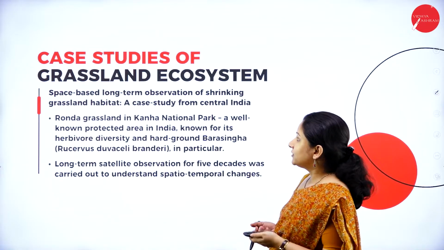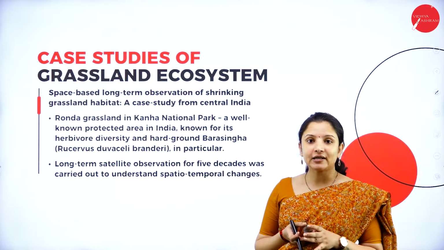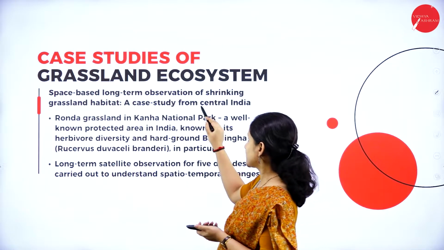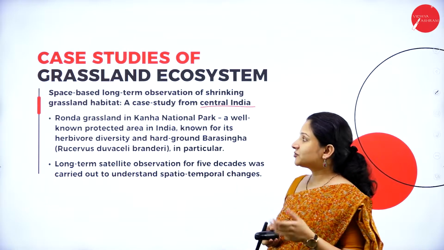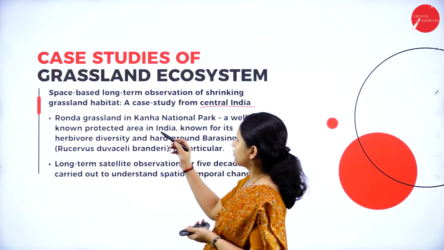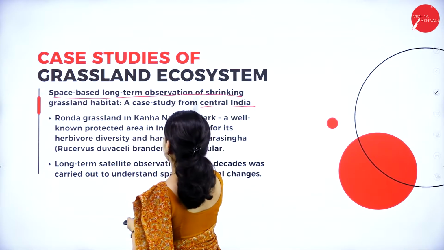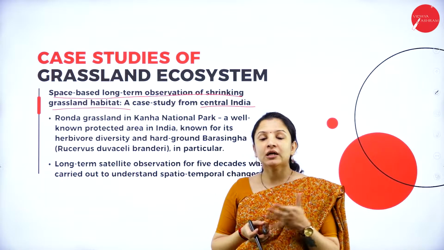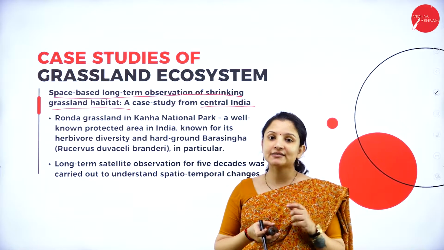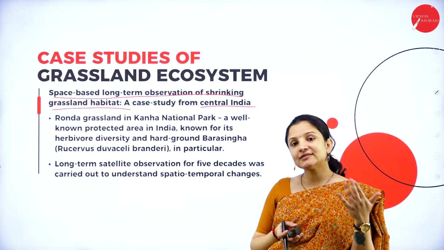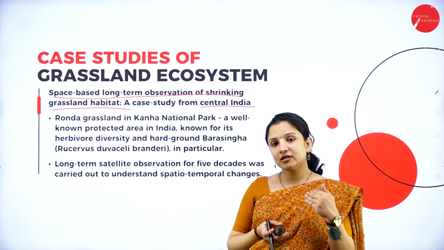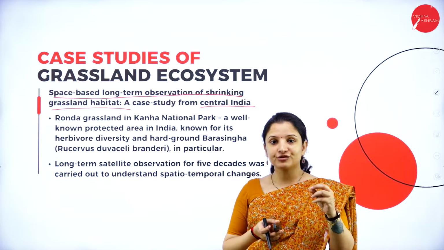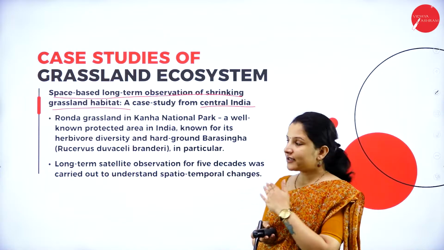Next is the case study of grassland ecosystem. Here I've taken a case study, again from central India itself, which is a space-based long-term observation of shrinking of grassland habitat. Nowadays, the destruction of the forest and the shrinkage in the greenery of a particular area get captured by satellites, right? Using satellites, they studied for many years whether the grassland ecosystem is getting altered or not. So that is the case study.